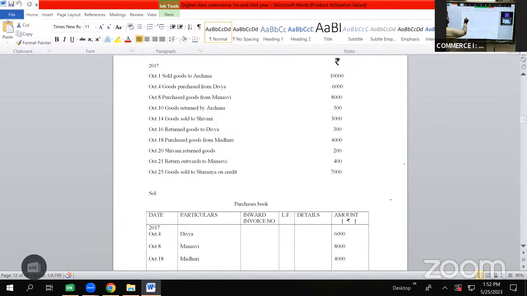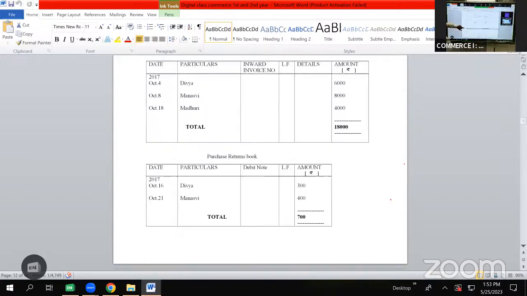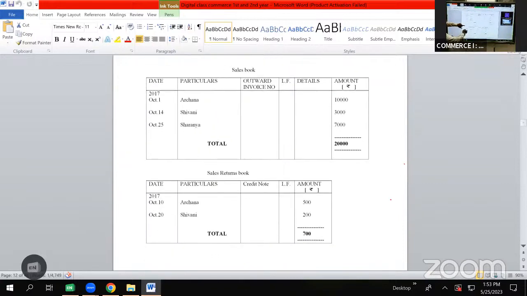Then we have a transaction on October 8, purchase goods from Manasvi 8,000. Again, it is a transaction of purchases. Will be shown in purchases book as October 8, Manasvi 8,000 rupees. Then we have a transaction on October 10, goods returned by Archana 500. So here we have sold goods to Archana, which was shown in sales book. Now as Archana is returning goods, it will become a transaction of sales return, which will be shown in sales return book as 2017, October 10, Archana, 500 rupees.